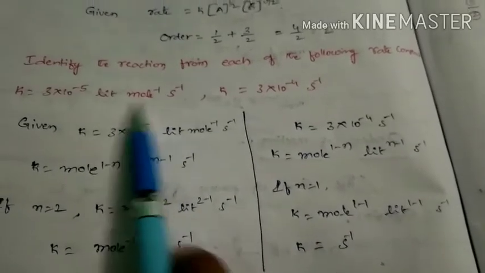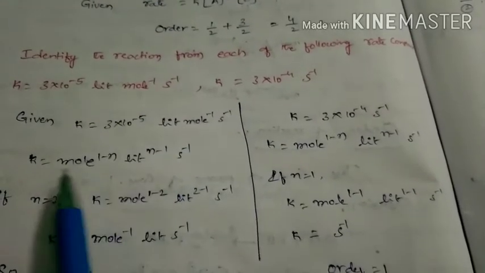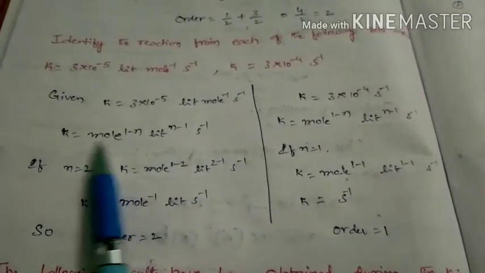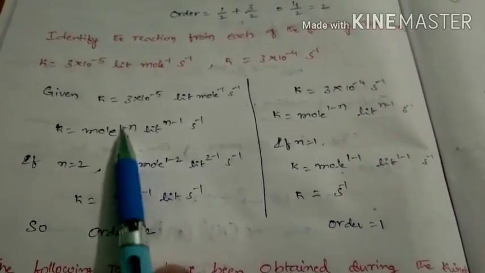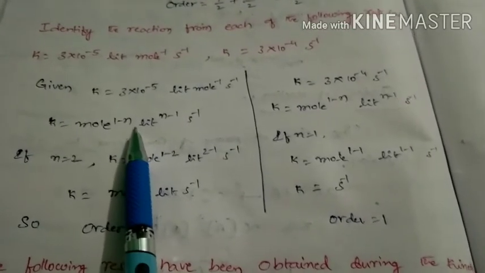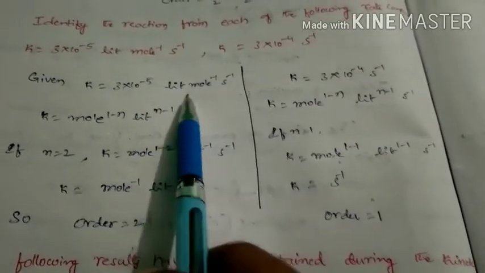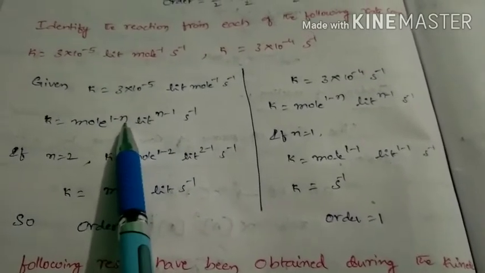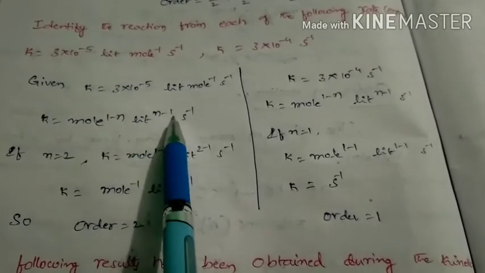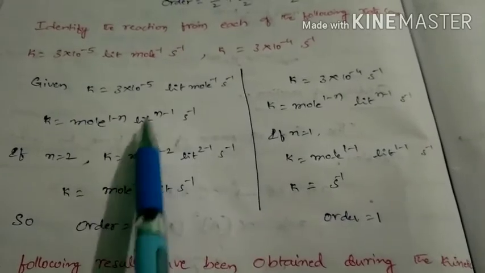So here units are given along with the rate constant. By using units you can find the order of reaction. The units of the rate constant are mole power 1 minus n, liter power n minus 1, second inverse. Here n is nothing but the order. We have to get liter mole power minus 1 second power minus 1 by using this expression. If you want to get this expression, you should substitute the value of n. With zero, mole power 1 minus 0 into liter power 0 minus 1.